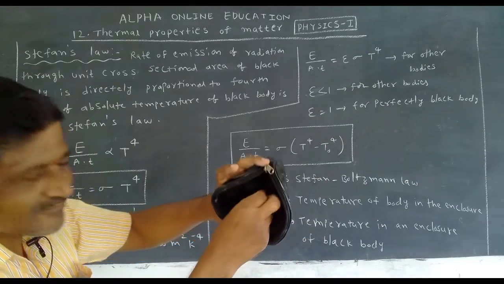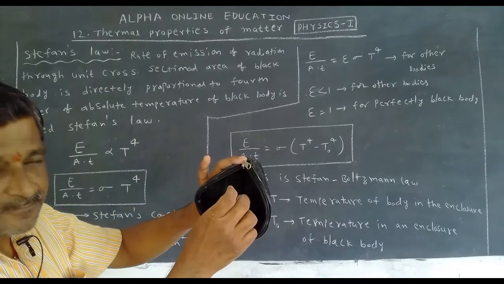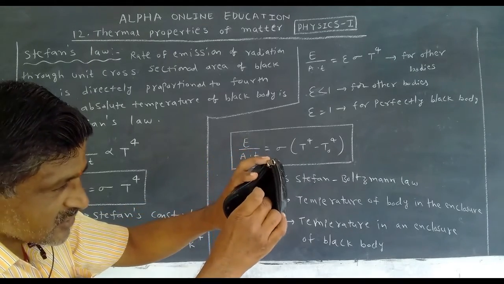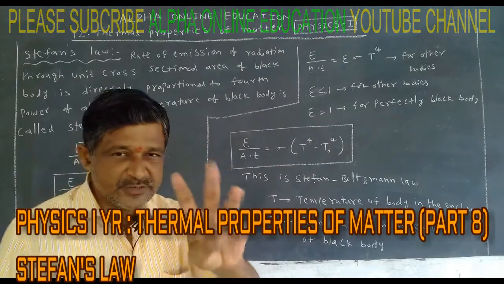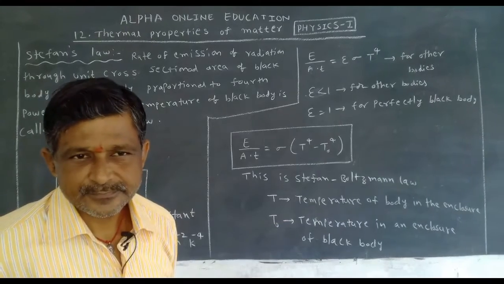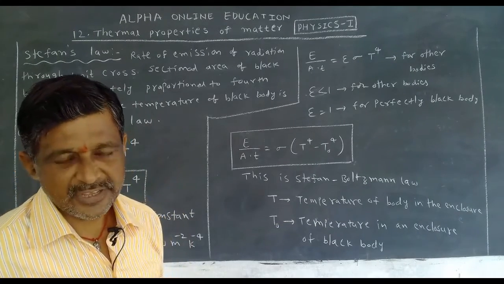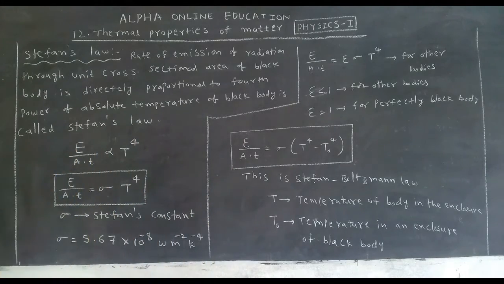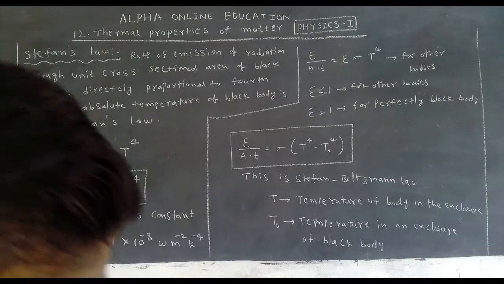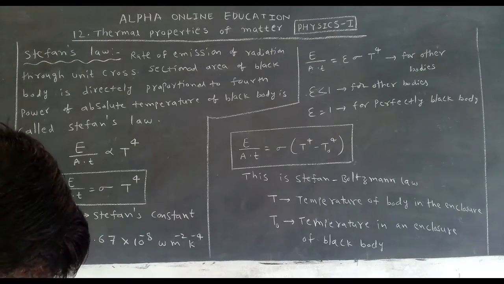It looks like a black body enclosure with the object inside. If the object is like this, for this is the Stefan-Boltzmann law. Okay, 3 situations, 3 equations about black body radiation: Stefan's law for a black body, Stefan's law for other bodies, and the Stefan-Boltzmann law. These are about black bodies.